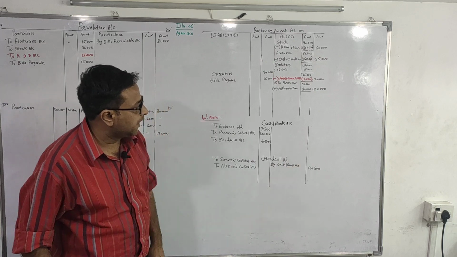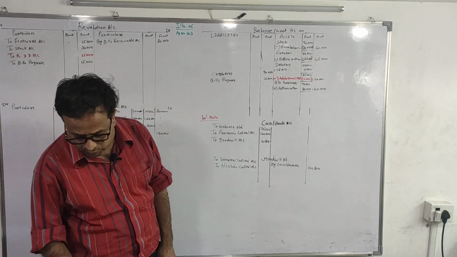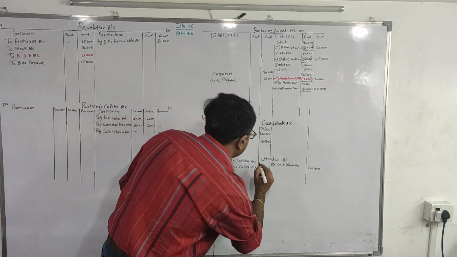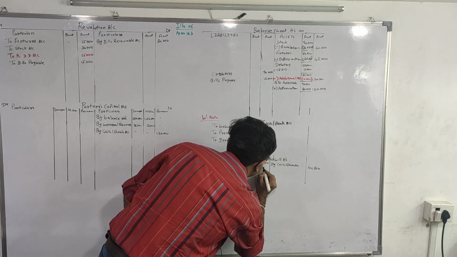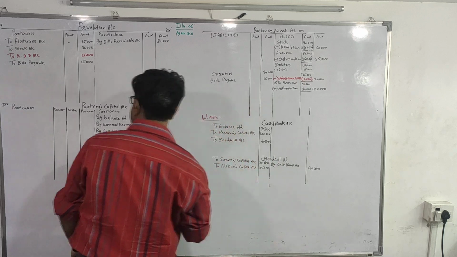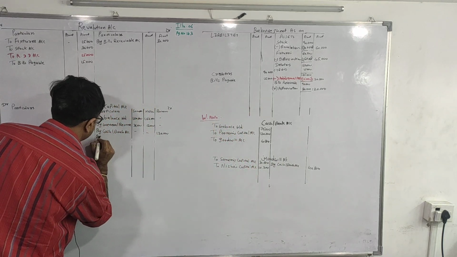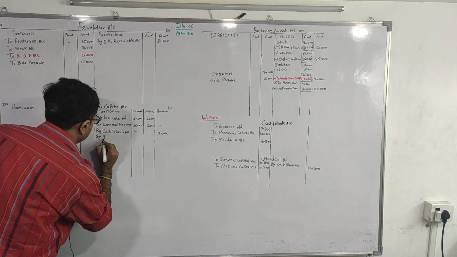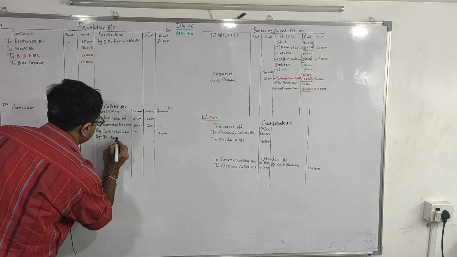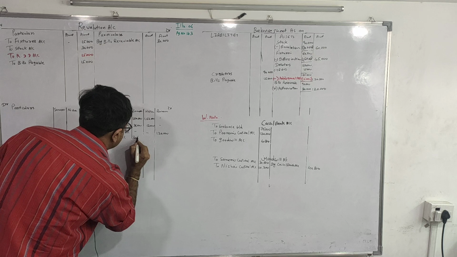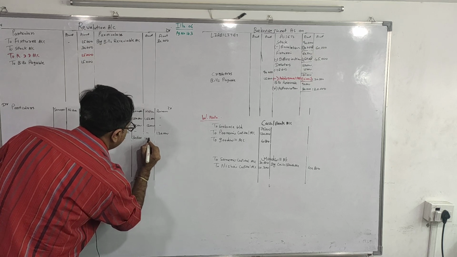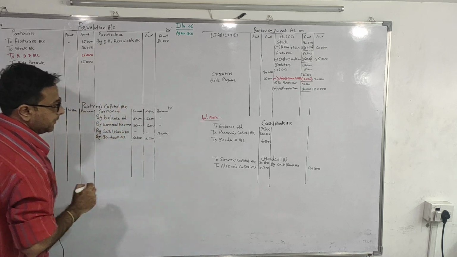So 40,800 divided by 4 into 3 and 1, which comes to 30,600 and 10,200. Second entry, by goodwill 30,600 and 10,200.